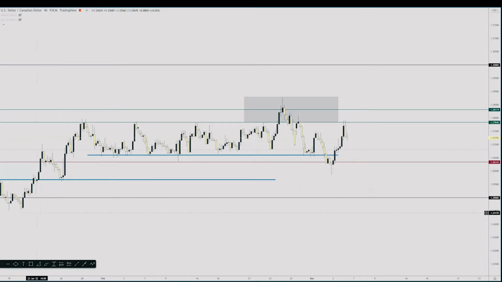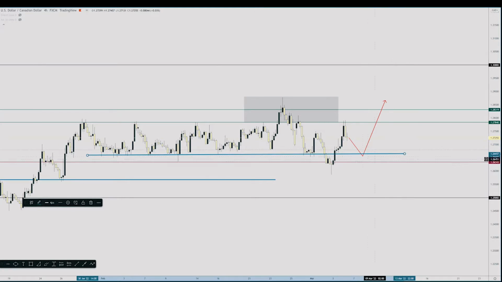It does look like we have transitioned from bearish to bullish, perhaps. We would need to see something like this, though, for it to be bullish, and this would need to happen next week or this week coming up. It needs to create a higher low either on this blue line or where this red level of support is at 12640, and then it needs to go up and try to break this level of resistance here